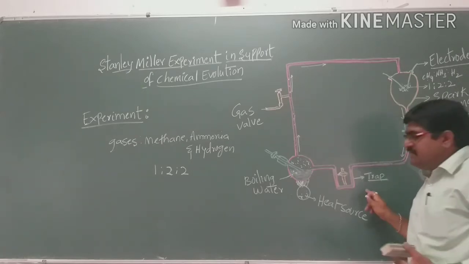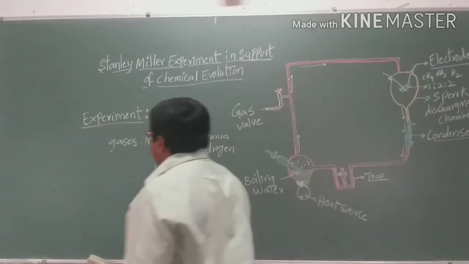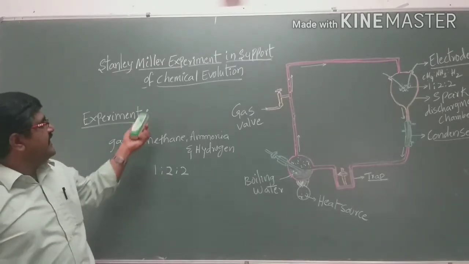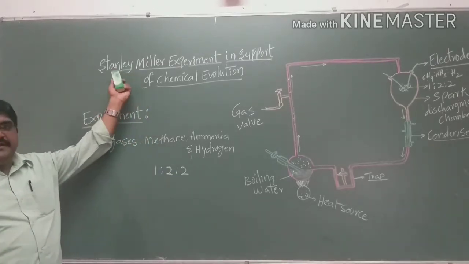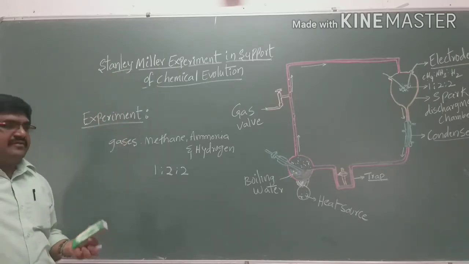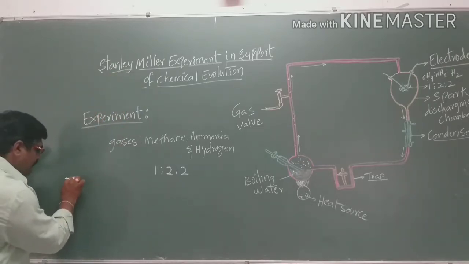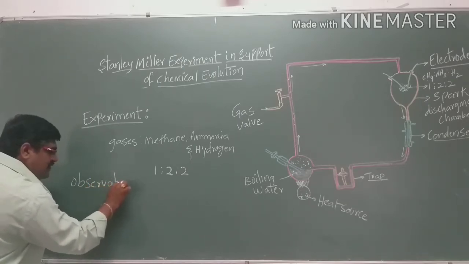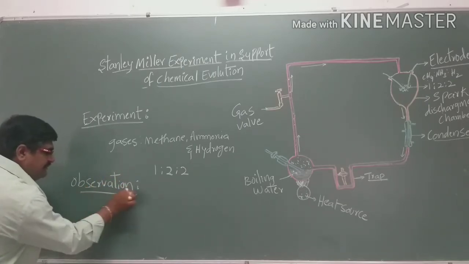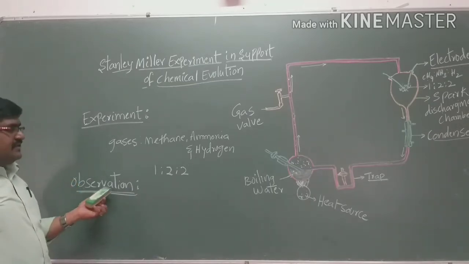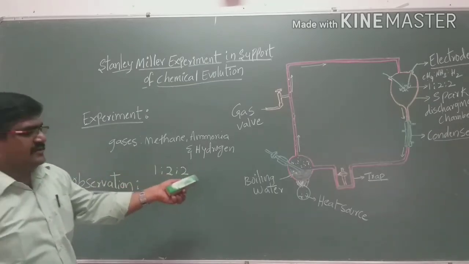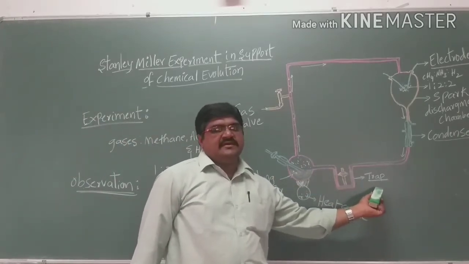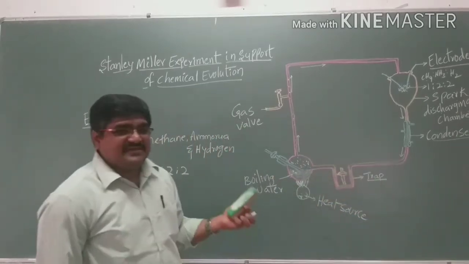This is an experiment which was conducted by Stanley and Miller. Later, the observation: after the experiment, in the trap he collected the substances, and he examined the collected substances.